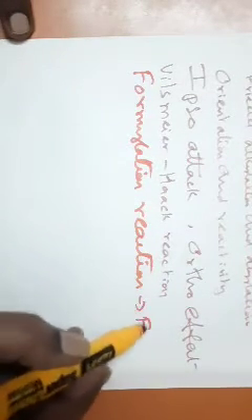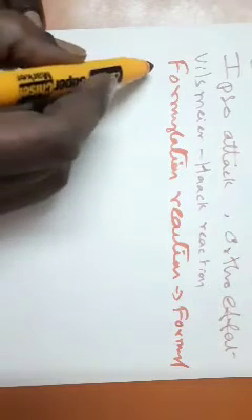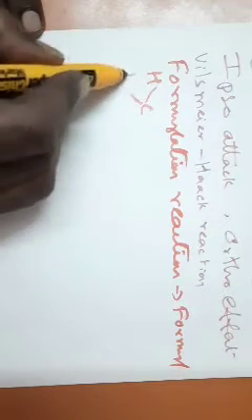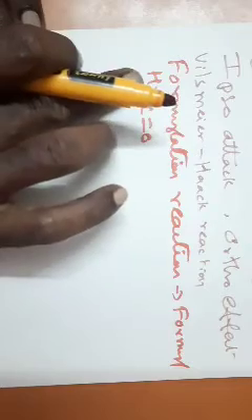What is meant by formylation? Introduction of a formyl group. We know what a formyl group is, from formaldehyde, an aldehyde group.